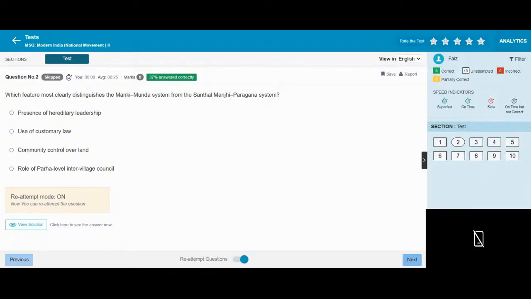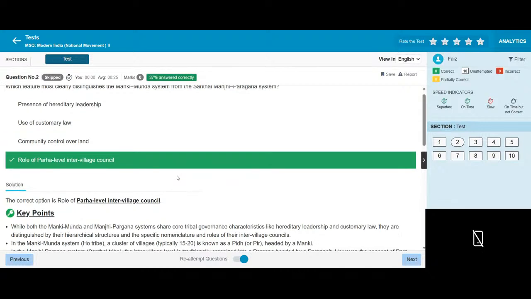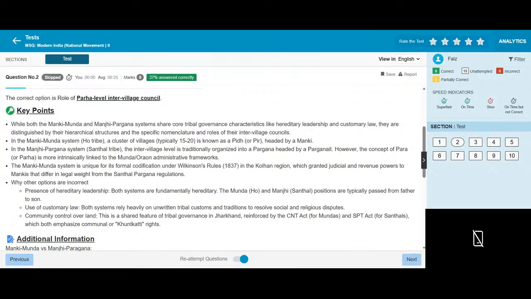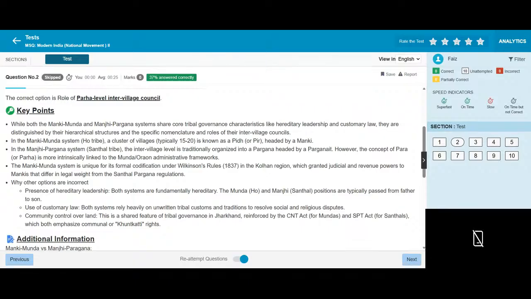Which feature most clearly distinguishes the Manki Munda system from the Santhal Pargana system? Role of para-level inter-village council. While both the Manki Munda and Manjhi Pargana systems share core tribal governance structures like hereditary leadership and customary law, they are distinguished by the hierarchical structure and the specific nomenclature roles of their inter-village councils.